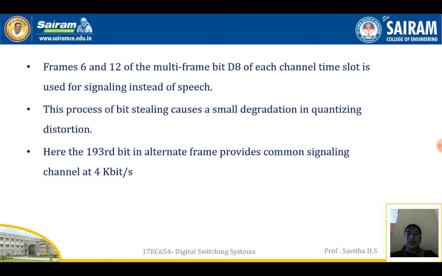In frames 6 and 12 of the multi-frame, bit D8 of each channel time slot is used for signaling instead of speech. This process of bit stealing causes small degradation in quantizing distortion. Here the 193rd bit in alternate frames provides a common signaling channel at 4 kilobits per second.